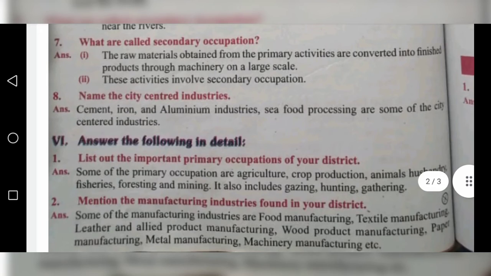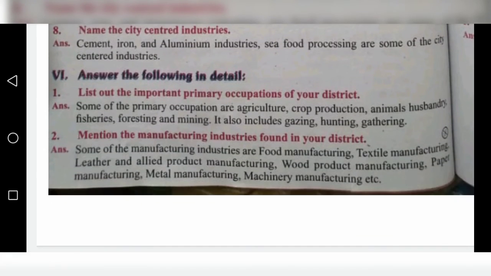Next, eighth one, name the city centered industries. City centered industries: cement, iron and aluminium industries. Seafood processing are some of the city centered industries. Next one, Roman letter 6. Answer the following in detail.